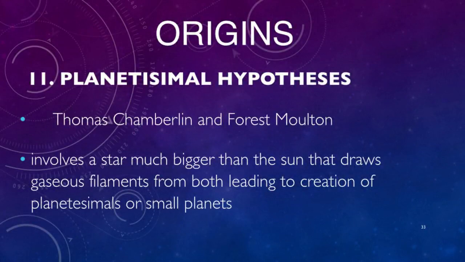Planetesimal theory was proposed by Forest R. Moulton and Thomas C. Chamberlain about 1900. It states that the planets were formed by the accumulation of extremely small bits of matter that revolved around the Sun. This matter was produced when a passing star almost collided with the Sun.